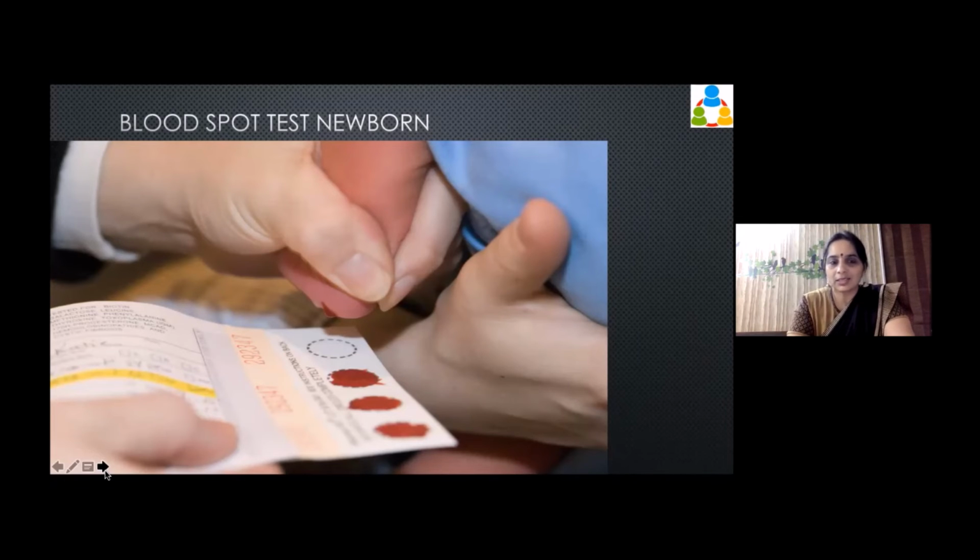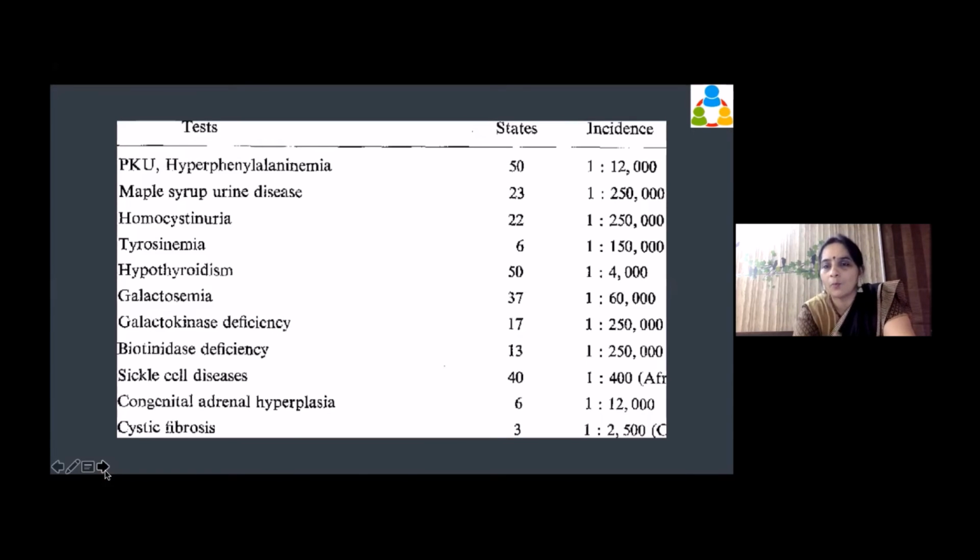With this, we can rule out so many metabolic disorders. So blood is actually a treasure trove of information. It gives you the complete health data, even in one drop. It has the whole information. And when you do it for the newborn, by 1 week itself, you can take all the measures which are required so that the child can survive and have a good and healthy life.